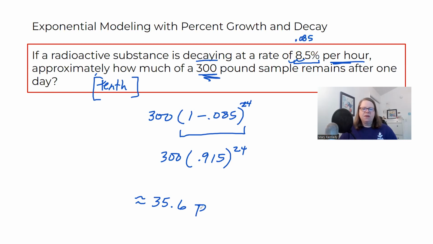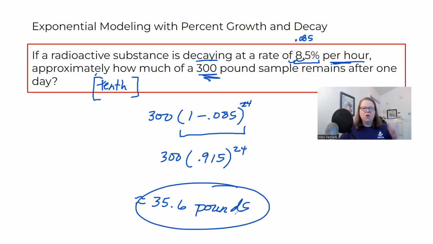It started out as pounds, it ends as pounds. So after one day, that 300-pound sample is down to about 35.6 pounds in weight. That's so crazy. And that's exponential decay. It rapidly descends, or it rapidly grows if it's exponential growth.